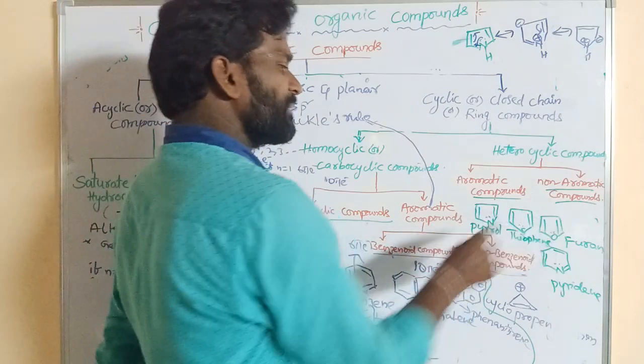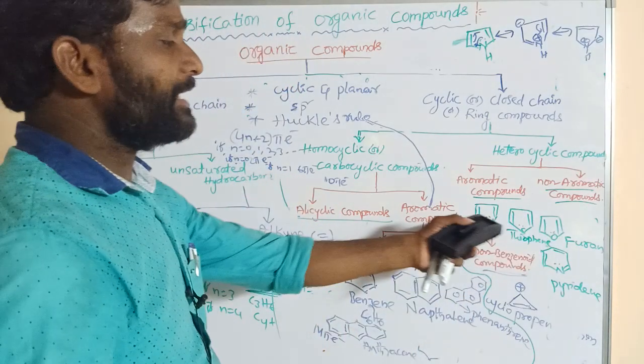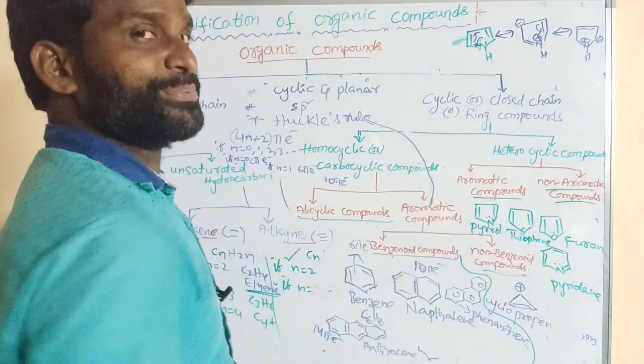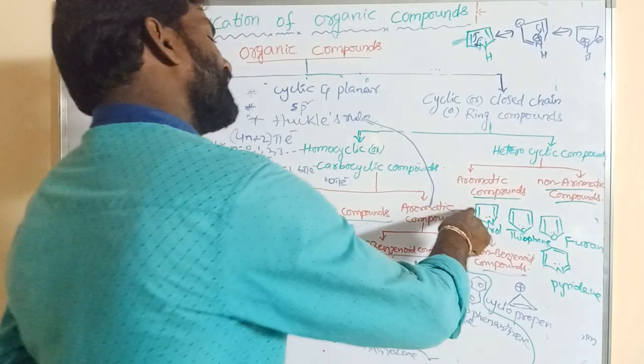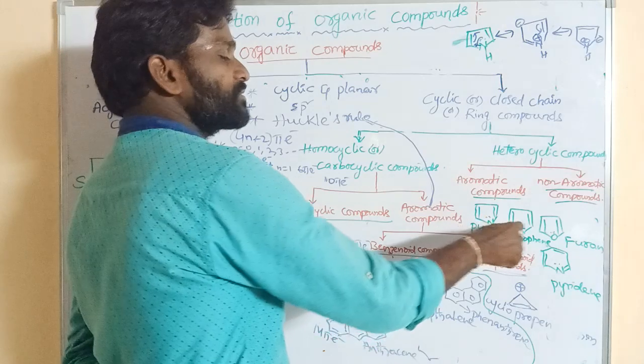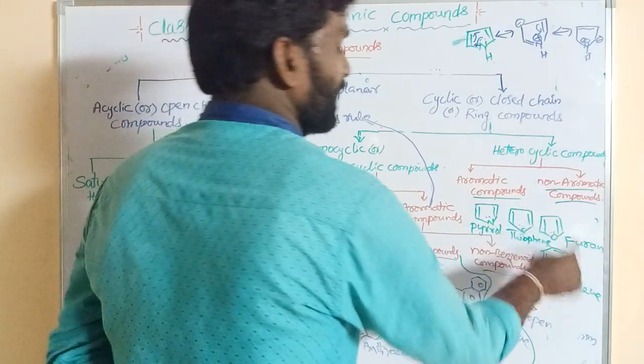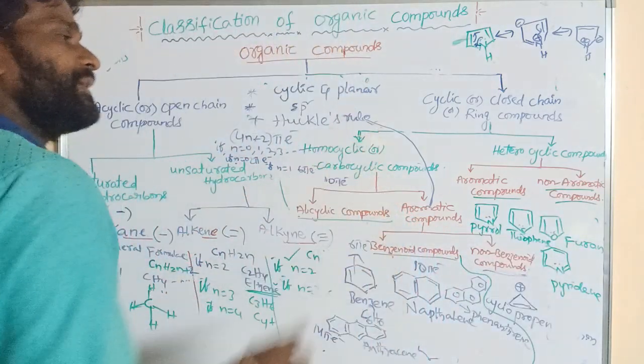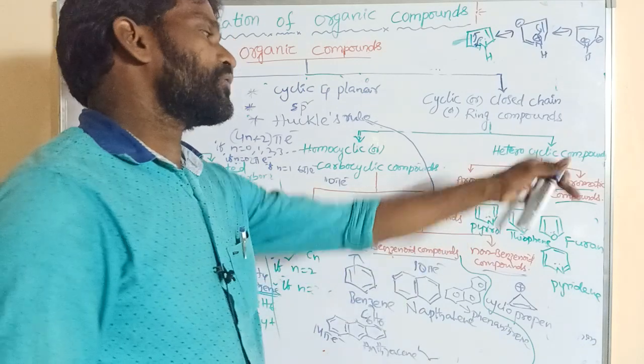So all these are aromatic compounds. Why? They obey Hückel rule. All contain 6 pi electrons, and the cyclic structure contains a heteroatom. What are the heteroatoms? Nitrogen, sulfur, oxygen, nitrogen. So these are the aromatic heterocyclic compounds.